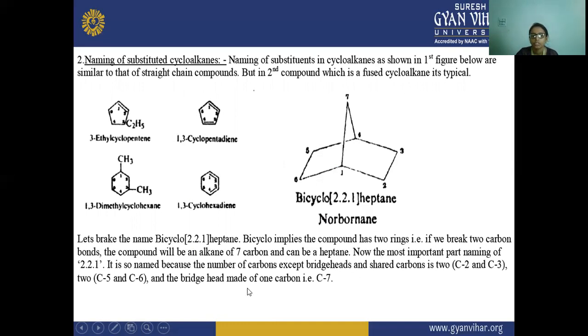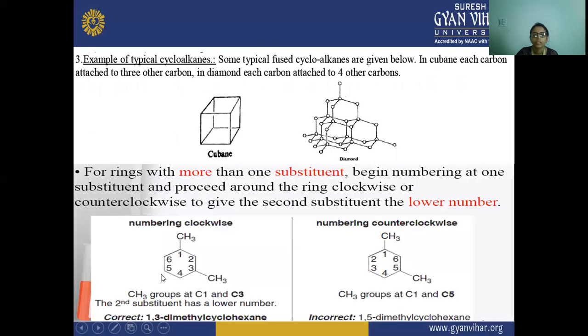Now the most important point is that it is so named because the number of carbon atoms except the bridgehead and shared carbons is C2, C3, and C5, C6, and the bridge has C7, one carbon atom. That is why it is named 2.2.1, meaning two carbons, two carbons, and one carbon. This is your bicyclo 2.2.1 heptane.